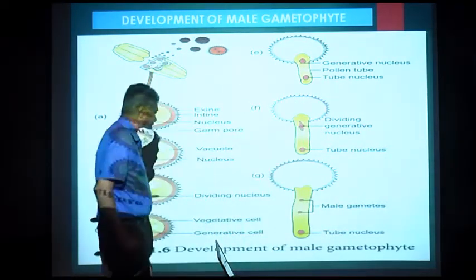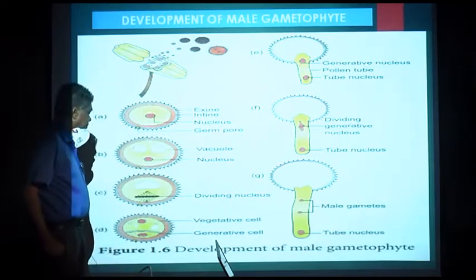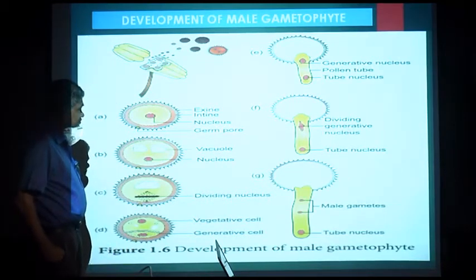So, two male gametes are formed and one tube nucleus is formed. Two male gametes are represented by two nuclei.